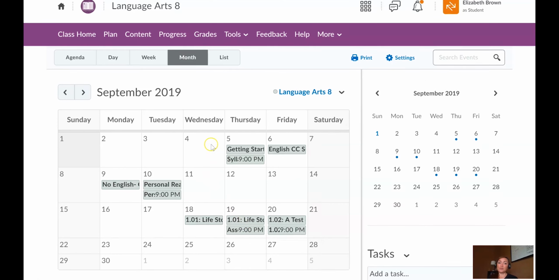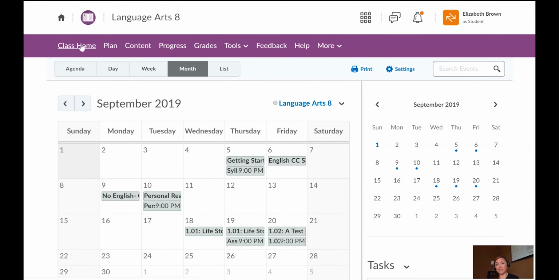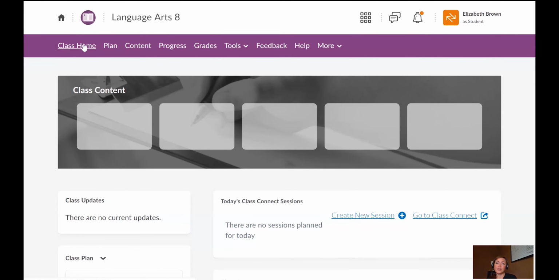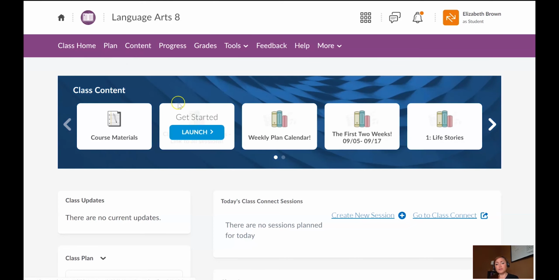Now, some features that are particular to my class. So even if you're familiar with the Plan tab and K-12, let's take a look at some features that I've added to this class. First and foremost, where can you find Class Connect session recording links? Now, you know from our back to school session and from the emails you got that you are required to attend all CC sessions. Any CC session here that is linked for you that says required in front of it or in the title, you are required to attend.